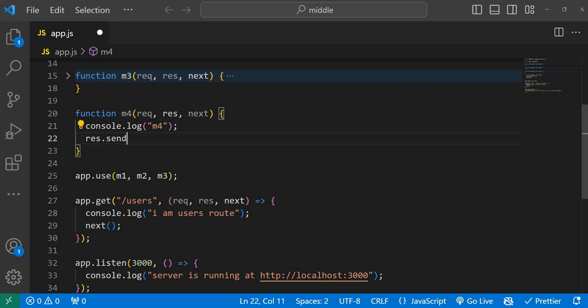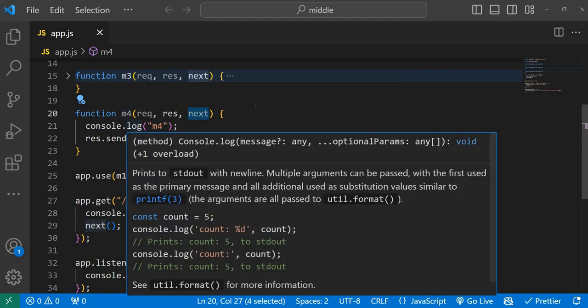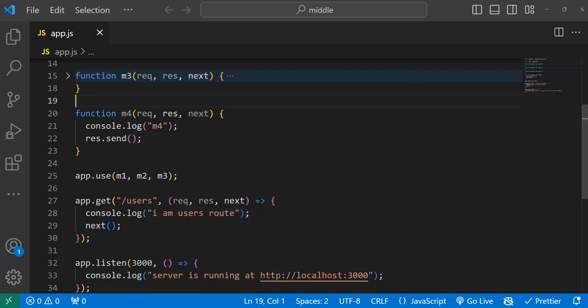In the beginning, we understood that middleware is a function which has access to request and response and the next middleware also. Yes, you can give a responsibility to any middleware to send a response to a client. There is nothing wrong in that. So if you see here, I'm just saying response.send.